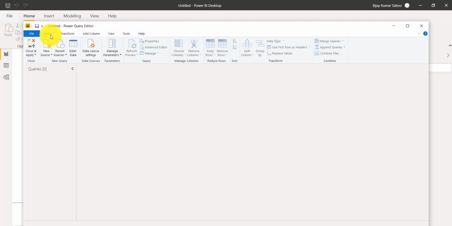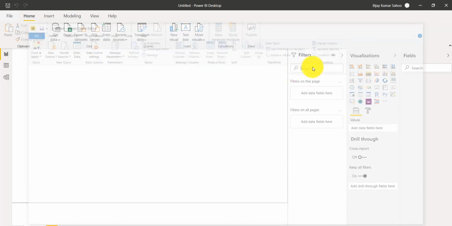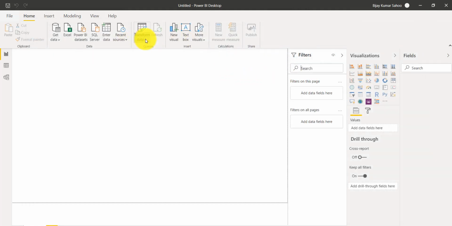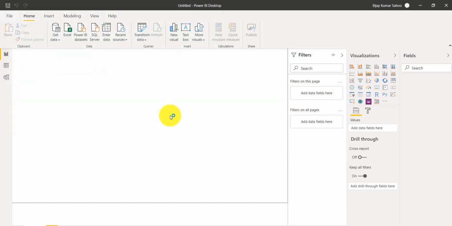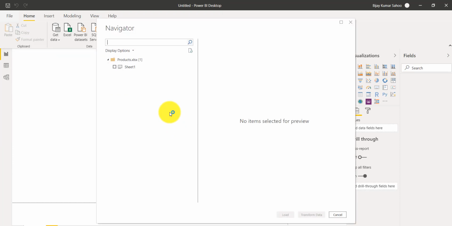In this case, we saw we don't have data, so you can directly click on transform data and come here. But let's say we get data from a data source. I'll click on Excel, and I will take this products one and select it.